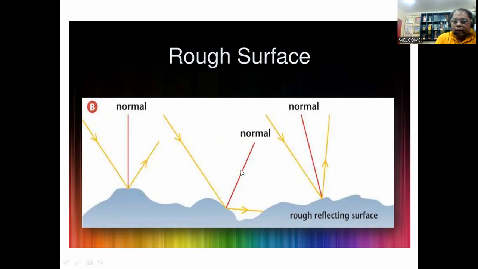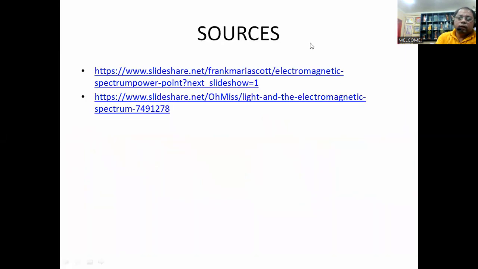So if the normal line tilts, then your reflection will change also, so that the angle of incidence and the angle of reflection will always be maintained. And therefore, look at how the reflected lights are going. They are not anymore in a regular pattern like the flat surface. Okay, and then that's the conclusion of